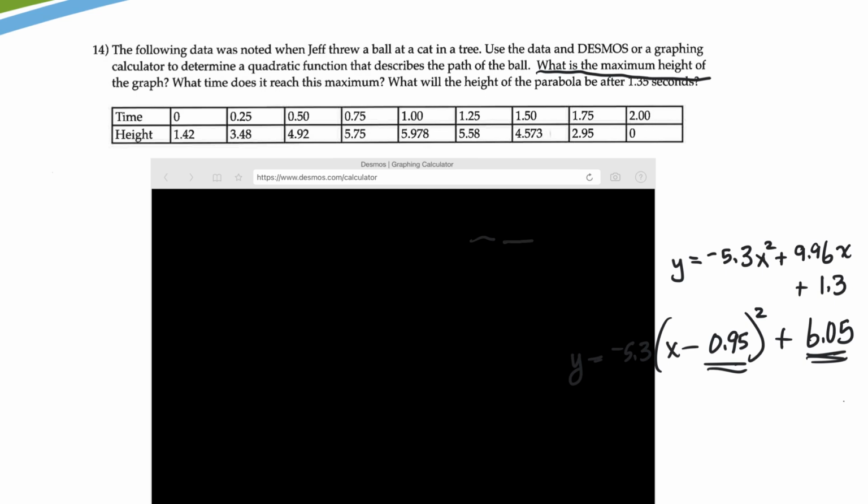But then they ask another question. So what's the maximum height? That. What time does it meet the maximum height? That, just short of a second. And then it says, what will the height of the parabola be after 1.35 seconds?